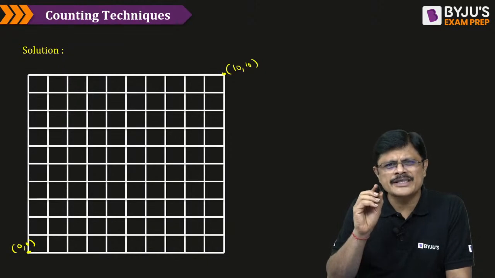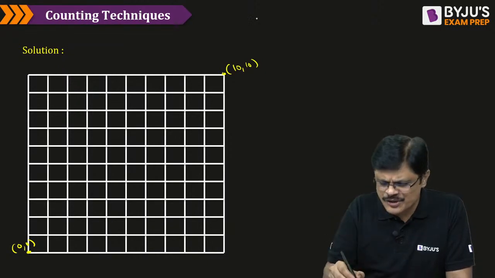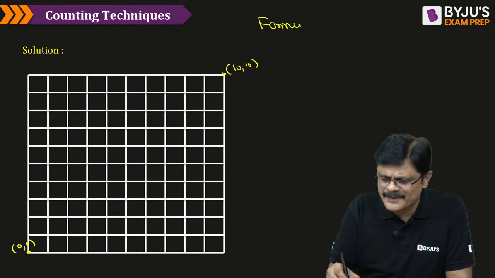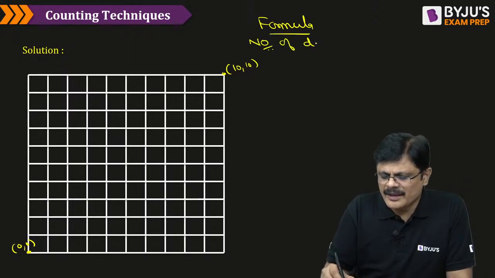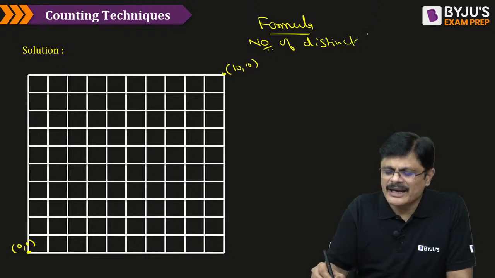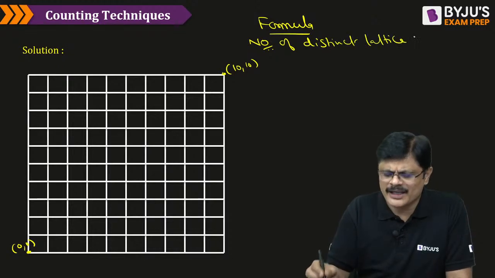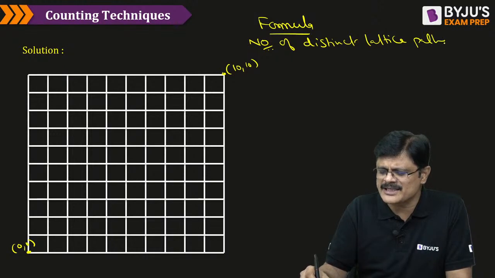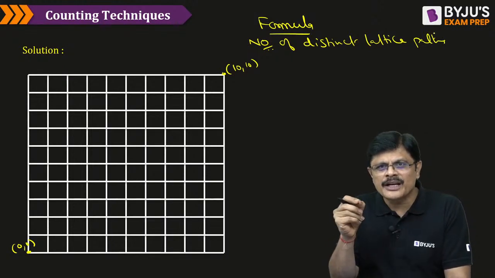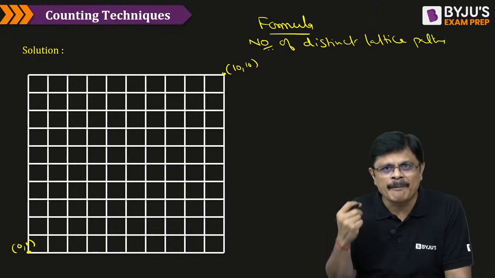For this I'll give you a simple formula. Remember, you can easily answer this question, my dear friend. The formula is simply like this. The number of distinct lattice paths, we call them, or simply you can call them paths. Lattice path means the path which takes either 1 unit right or 1 unit up at each step, my dear friends.